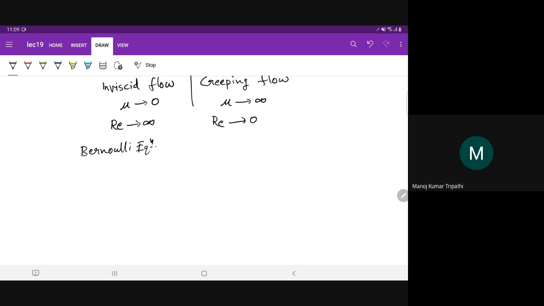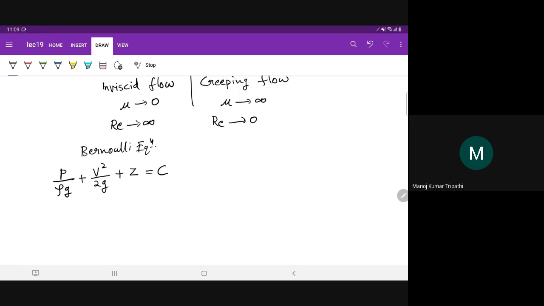Which can be written as P by rho g plus V square by 2g plus Z or Y, whatever you call, in the direction of gravity. This is the height from a reference point. So this is a constant along a streamline. Okay, this is the equation that we derived.